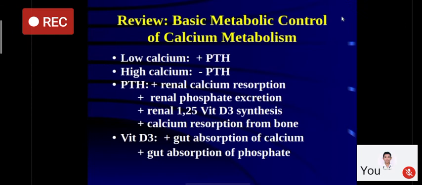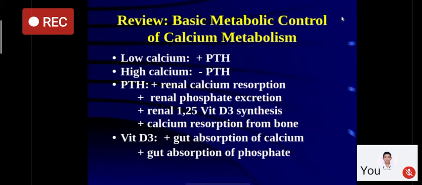Now, if you look at the basic metabolic control of calcium, low serum calcium will stimulate secretion of parathyroid hormone. That means parathyroid hormone is the most critically important hormone for maintaining normal serum calcium. If you have high calcium, it will suppress PTH. Now, how is this happening?